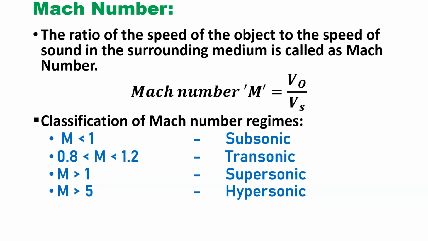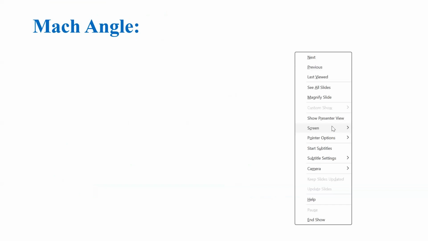Now we are going to learn about another parameter related to Mach number, that is Mach angle. What is a Mach angle? Suppose an object is moving with velocity less than the velocity of sound, that means in the subsonic regime.